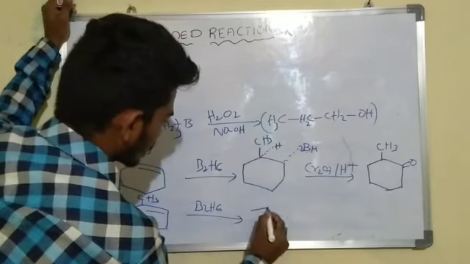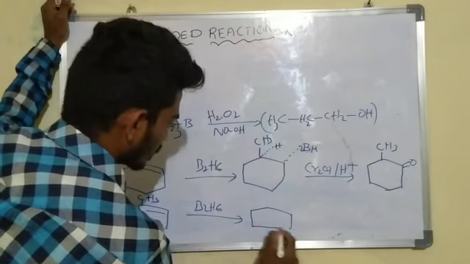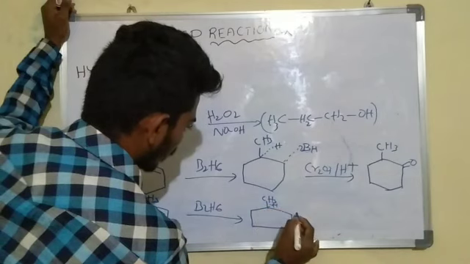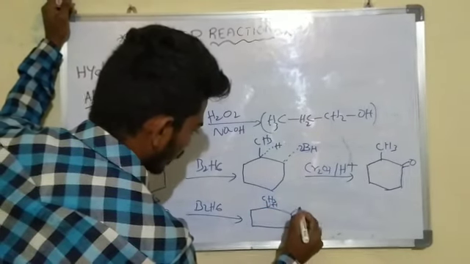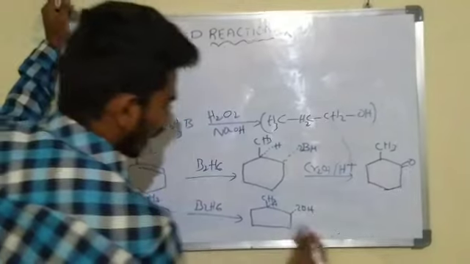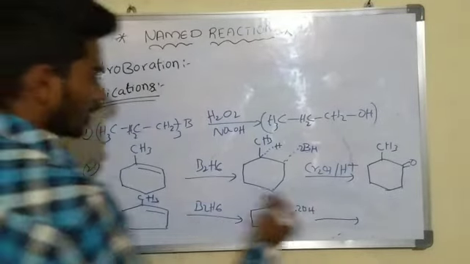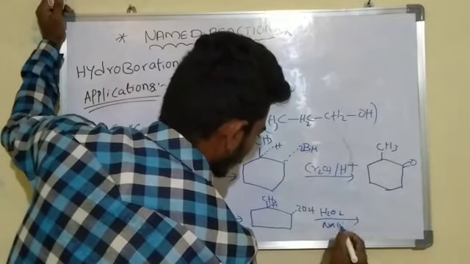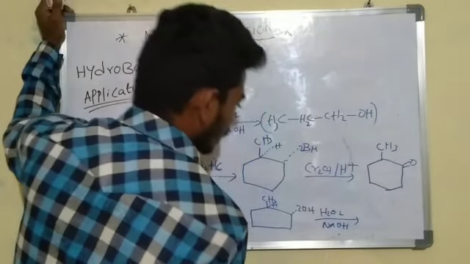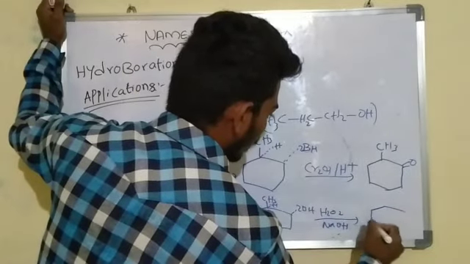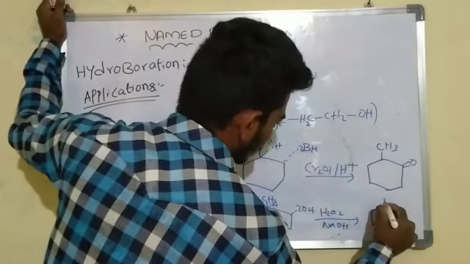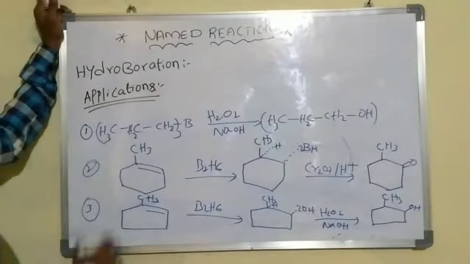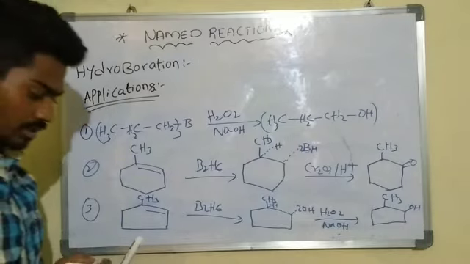It forms a transition state, this type of transition state is formed, with OH and H, and it reacts with hydrogen peroxide and sodium hydroxide. It forms an alcohol. These are the three applications of the hydroboration reaction.